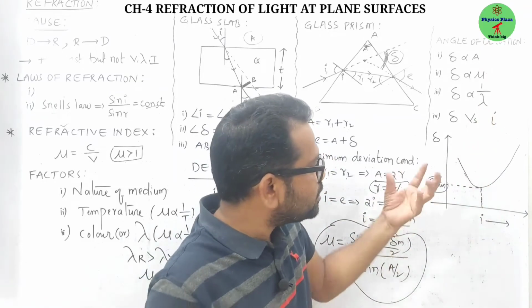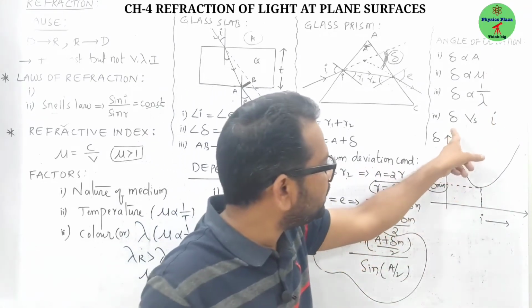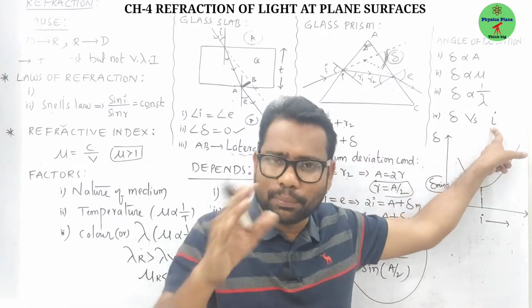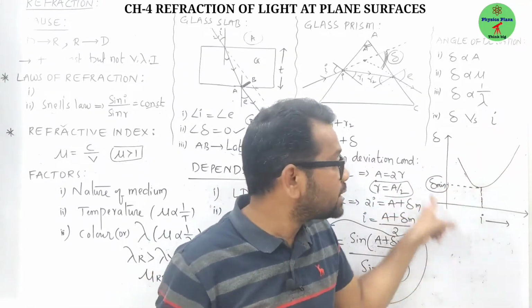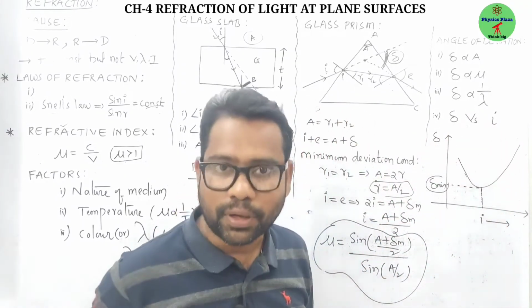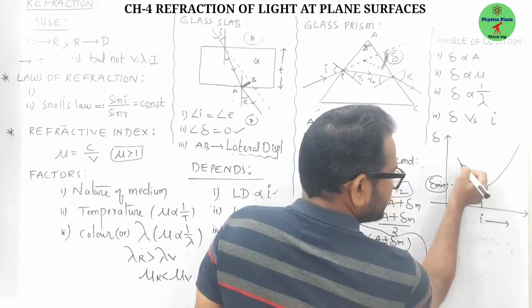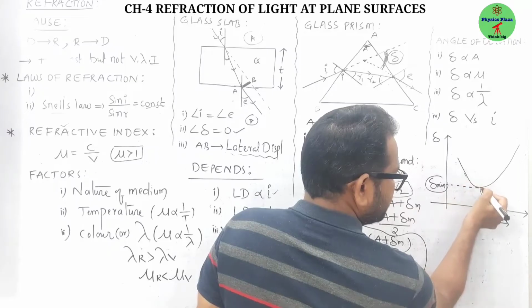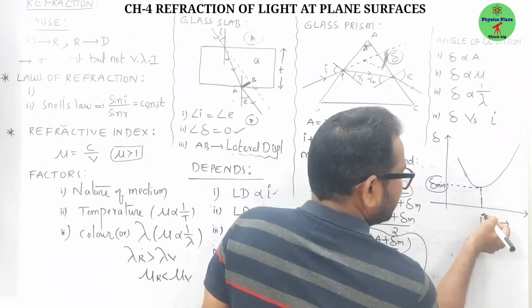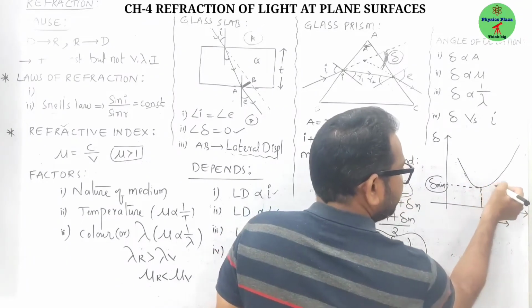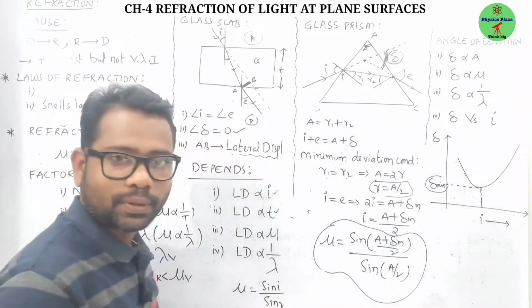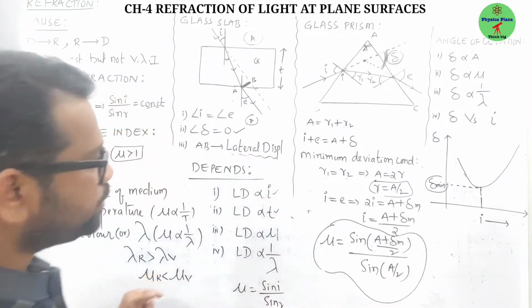But children, there is some special relation between angle of deviation and angle of incidence, so you cannot say proportional or inversely proportional. And this graph is also very important for examination point of view. Look at it, children. As angle of incidence increases, initially angle of deviation is decreasing, takes a minimum value, and on further increasing the angle of incidence, the angle of deviation is increasing. Is it clear? Fine, children. Just make a note of it.